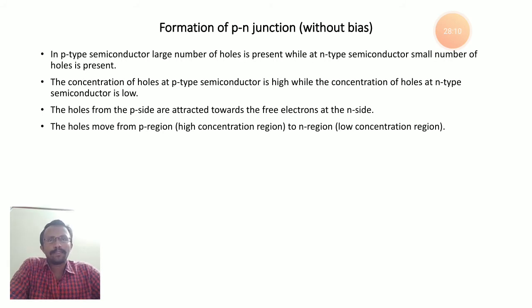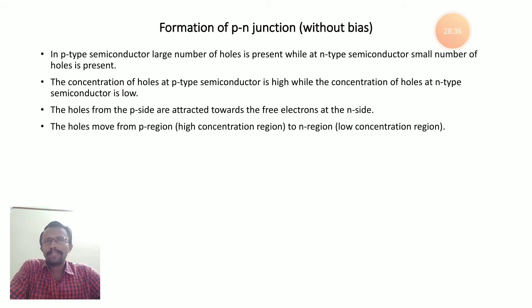Because p-type is doped with trivalent impurity. So the holes from p-type are attracted towards the free electrons in n-type. I clearly explained in n-type material that the electrons are attracted towards holes in p-type material.